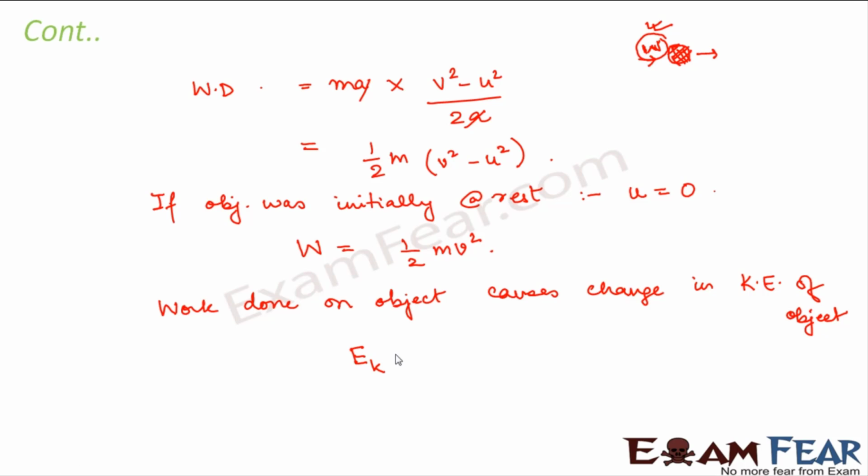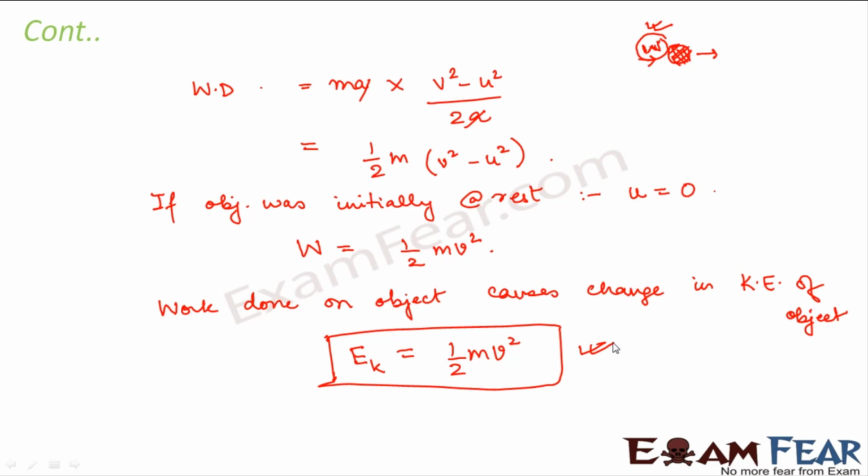So we can say that kinetic energy is equal to half mv square. So you understood the logic? Okay.